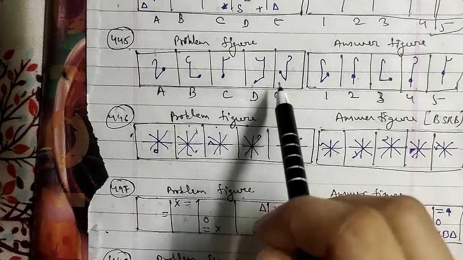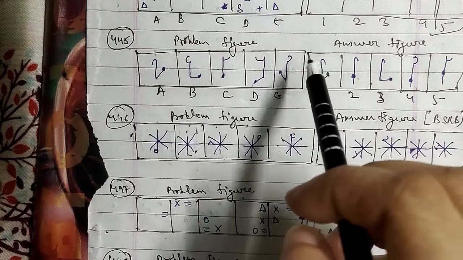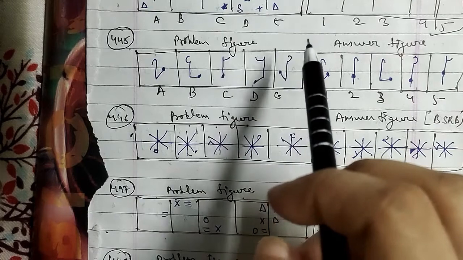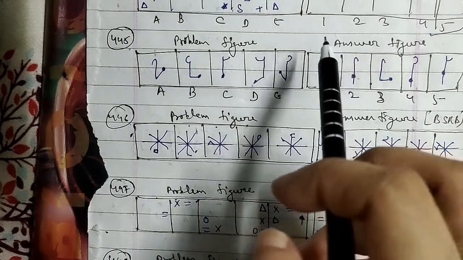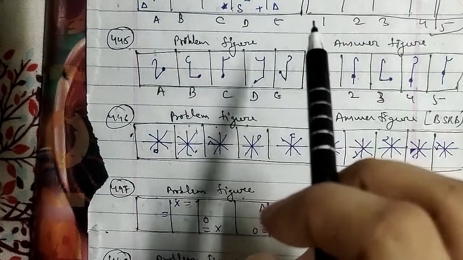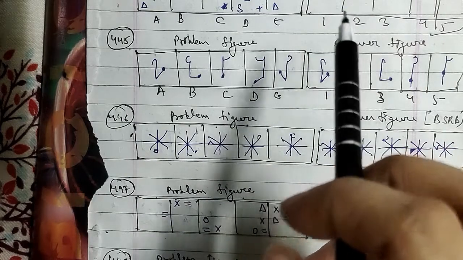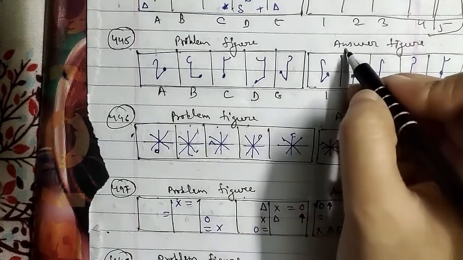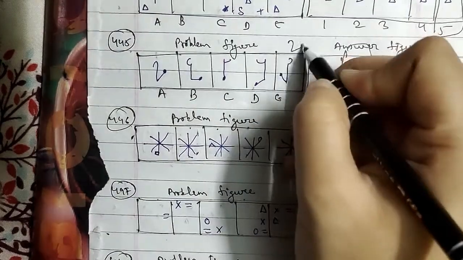Here the pen rotates 45 degrees and 90 degrees anti-clockwise alternately, while the arc moves 180 degrees and 90 degrees anti-clockwise alternately in odd numbered figures, and 90 degrees and 180 degrees anti-clockwise alternately in even numbered figures as well. So after the E figure, the second figure will be the right answer for this question here.